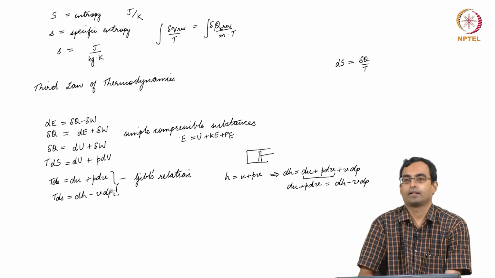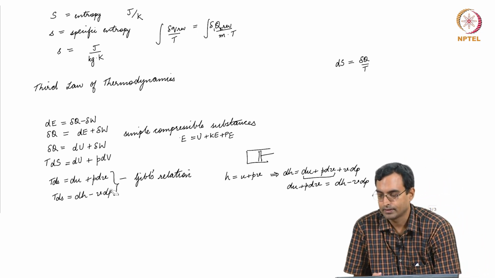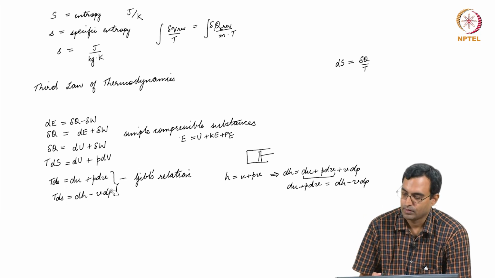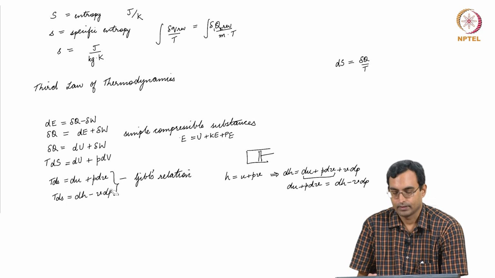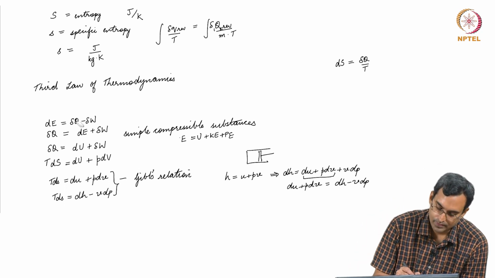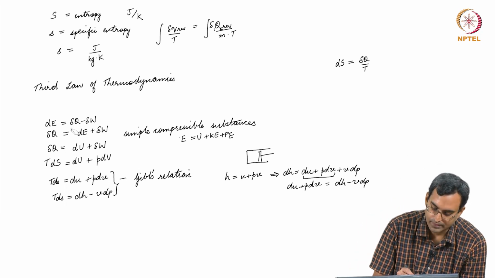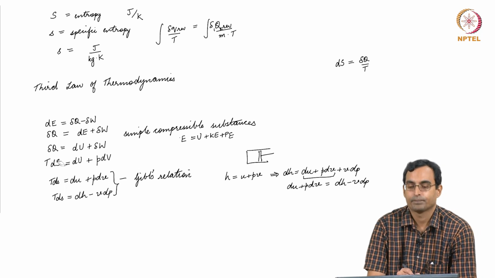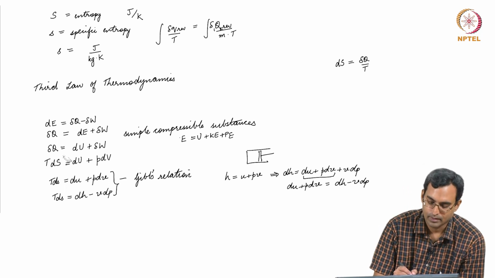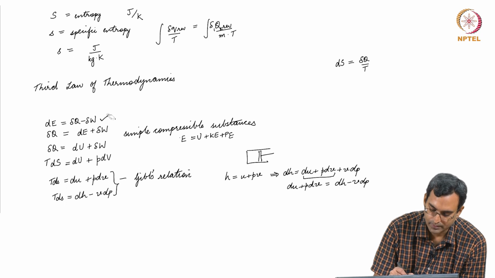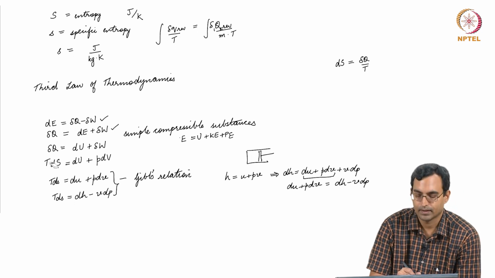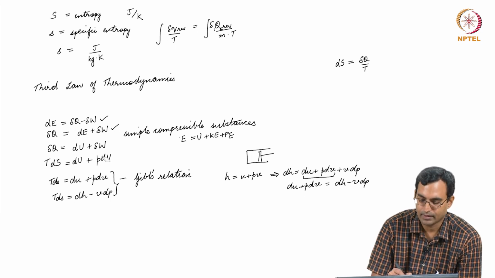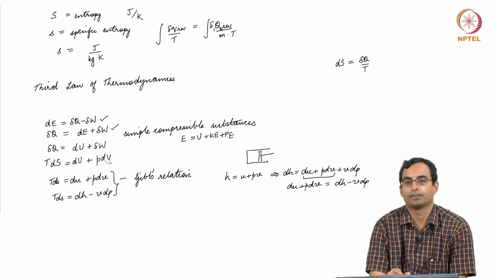Both these together are what are called the Gibbs relations, and they can be used to find changes in entropy. This conversion from del Q to TdS is only true for a reversible process. This relation itself is true for any process. The conversion from del W to PdV is also only true for a reversible process.